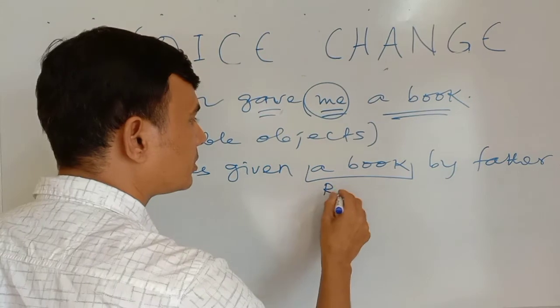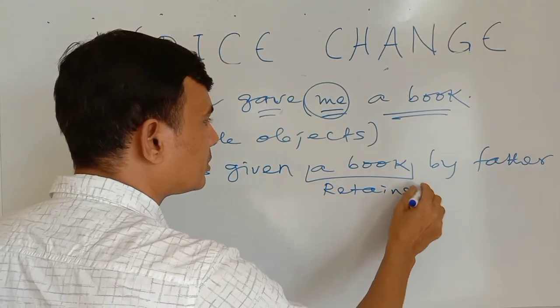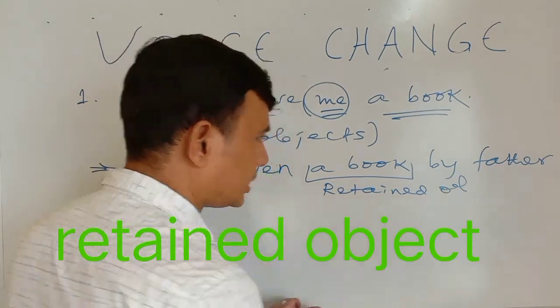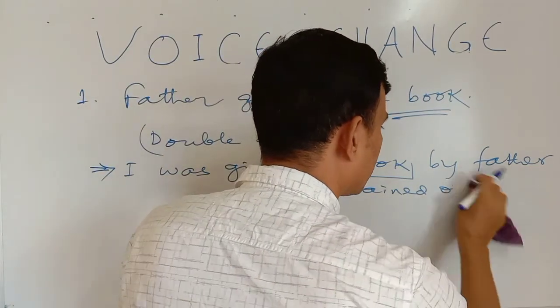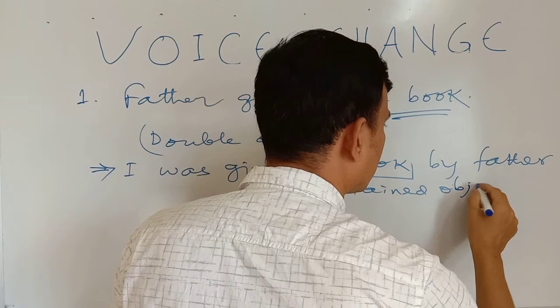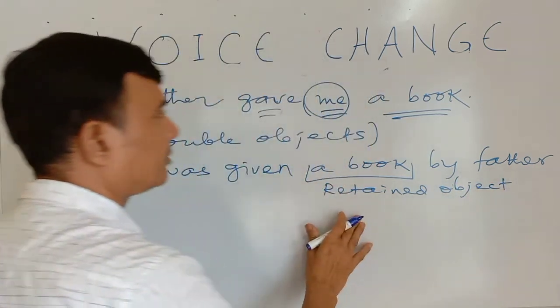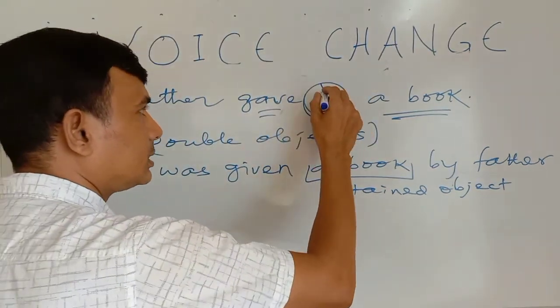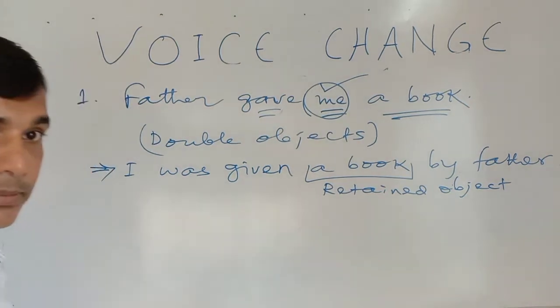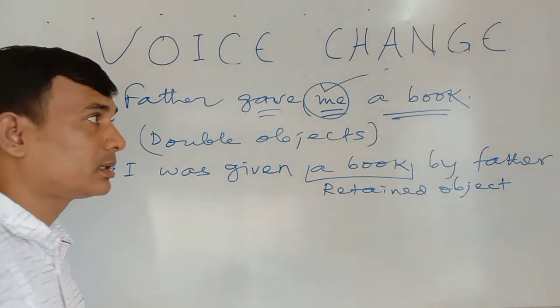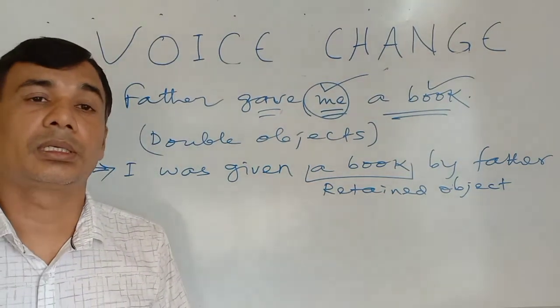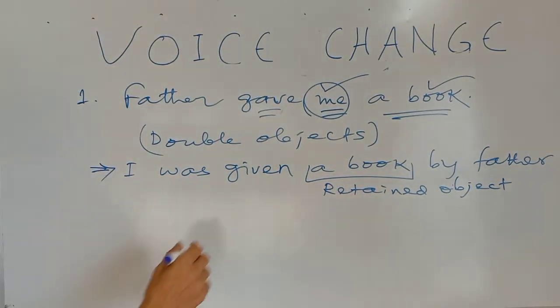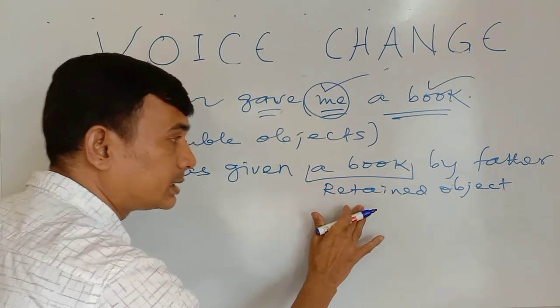This is called a retained object. Remember, me is living, so this is the indirect object, and book is not living, so book is the direct object, and the direct object has become in this sentence a retained object.